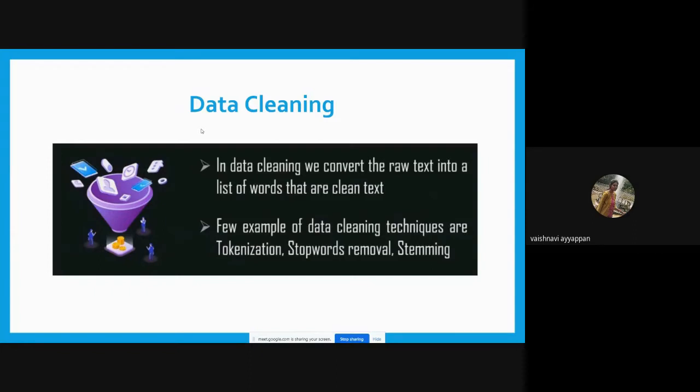In cleaning the data, there are three kinds of techniques mentioned here. They are tokenization, stop words removal, and stemming. We can also use lemmatization. I will explain these terms later.